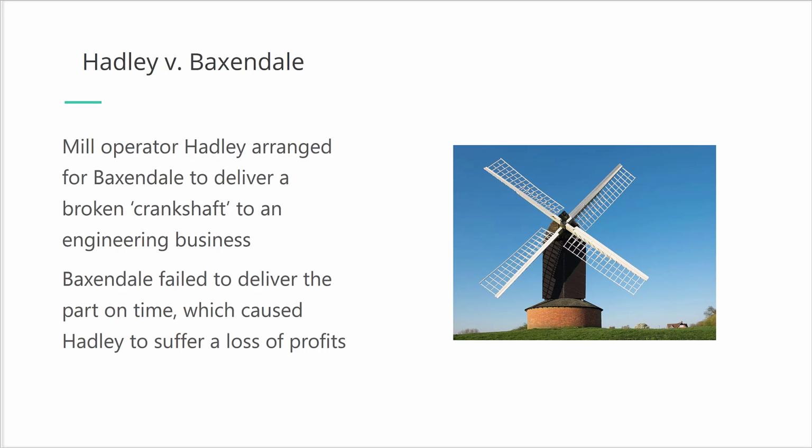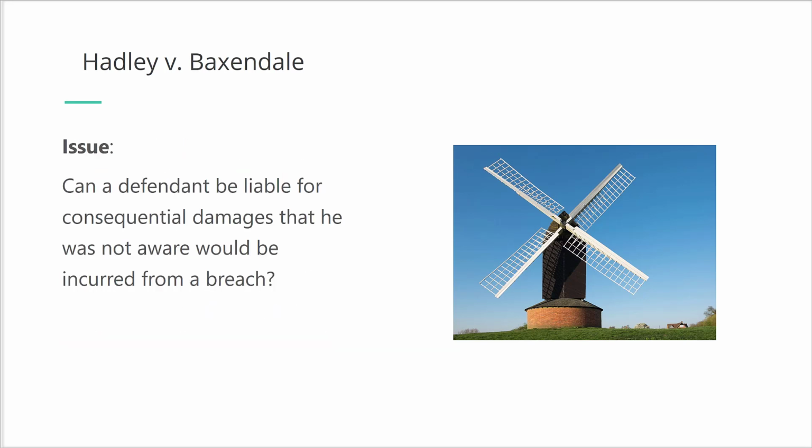However, Baxendale failed to deliver in a timely manner, which caused a delay in making the new crankshaft, which in turn caused Hadley to lose business as he wasn't able to operate the mill without the new part. Hadley sued for the profits he lost due to Baxendale's late delivery and won in the lower court. Baxendale appealed, contending that he did not know that Hadley would suffer any particular damage by reason of the late delivery. The question raised by the appeal was whether Baxendale could be held liable for damages that the defendant was not aware would be incurred from a breach of the contract.